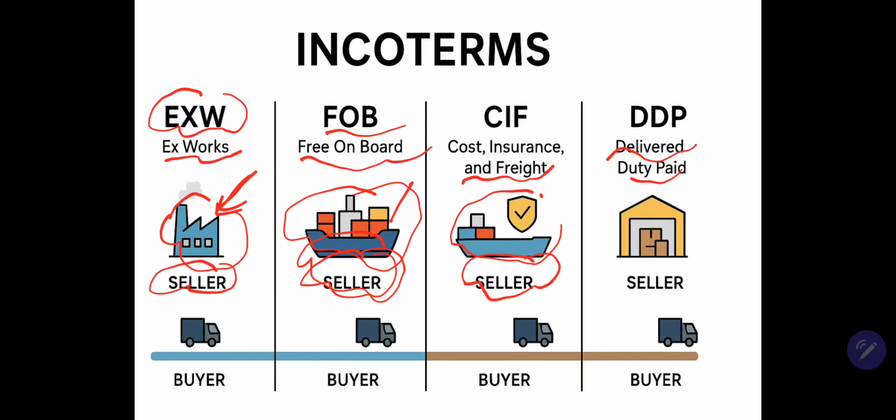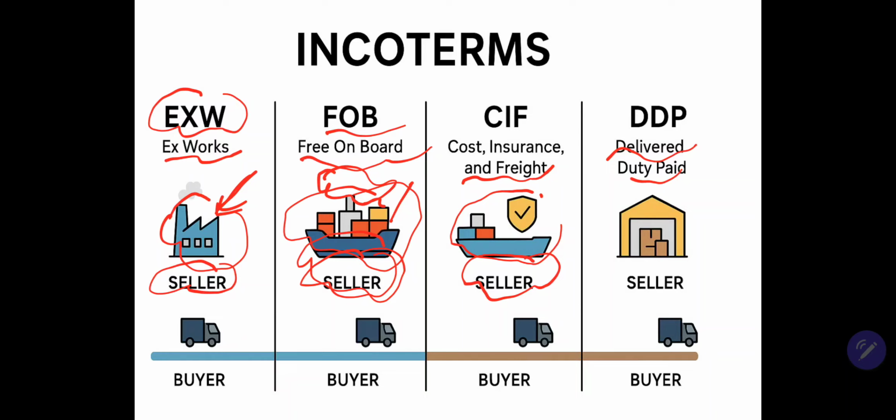What is the difference between FOB and CIF? FOB: the goods are still in the port of the seller.